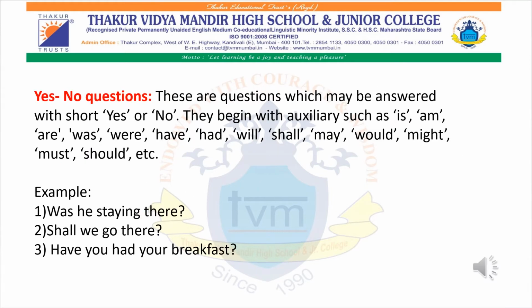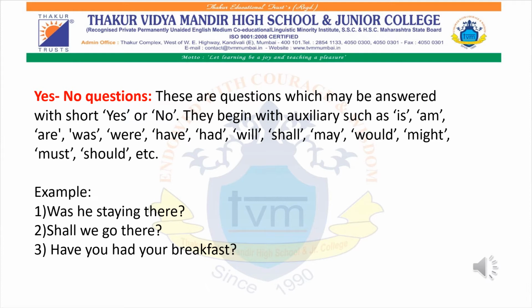Okay, now when you want to get an answer in yes or no format, then we have to use auxiliary verbs. I hope that you all know what modal auxiliary verbs are. Pay attention over here.